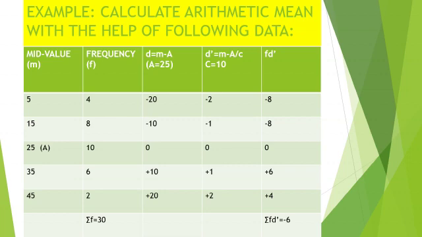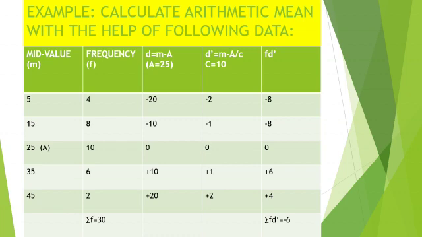So from the mid value series we assume 25. So now we calculate deviation d as mid value minus assumed mean, and a is equal to 25. So 5 minus 25 is minus 20, 15 minus 25 is minus 10 and so on. Okay, so 0, plus 10, plus 20.